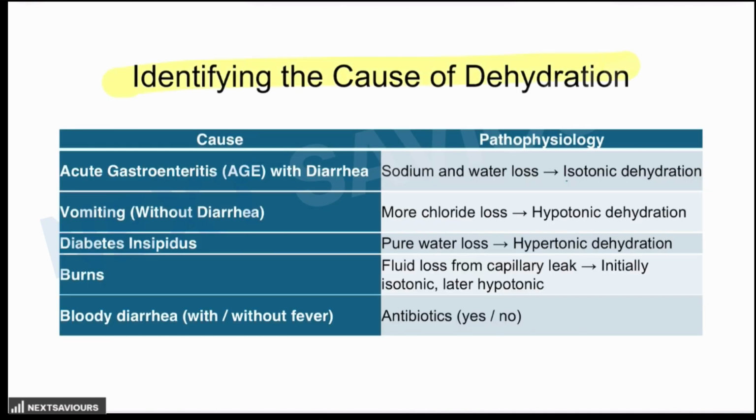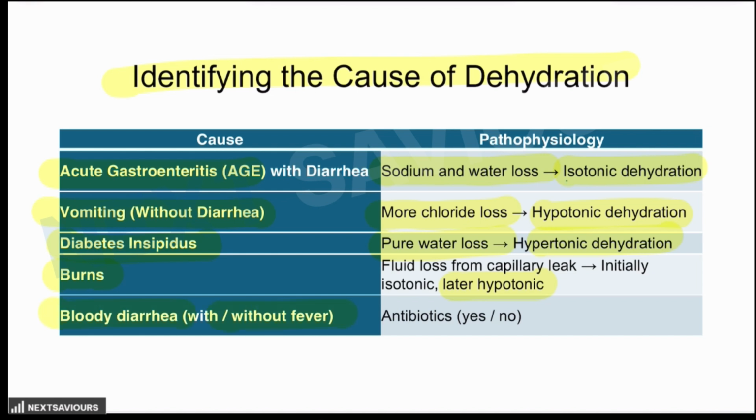As I told you, most of the time, acute gastroenteritis is the commonest cause, which could be viral the majority of the times, and is responsible for equivalent loss of sodium and water. That means it causes isotonic dehydration. Similarly, if there is only vomiting without any diarrhea, then there is more loss of chloride and it results in hypotonic kind of dehydration. Diabetes insipidus, because of complete water loss, will result in hypertonic dehydration. Burns in the late stages cause hypotonic dehydration.